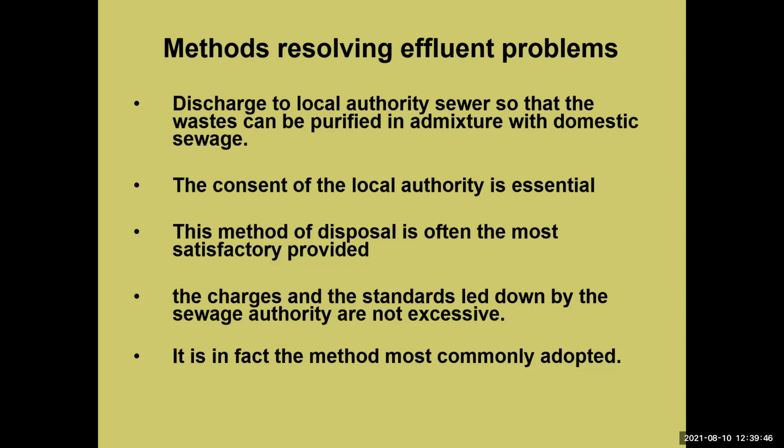This method of disposal is often the most satisfactory, provided the charge and the standard laid down by the sewage authority are not excessive. It is in fact the method most commonly adopted.